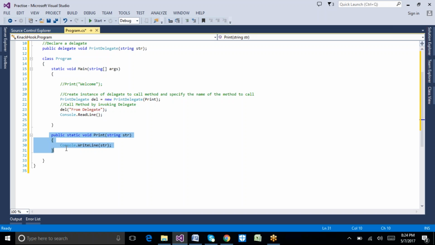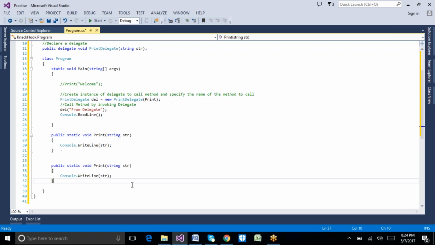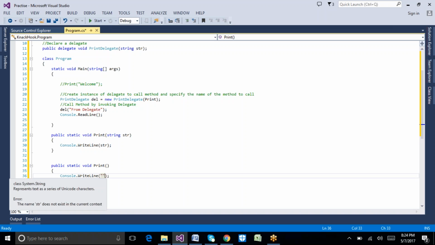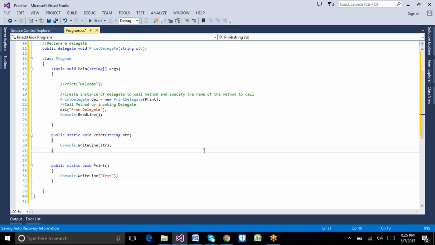So let me try to give one more example here. We have two methods here.